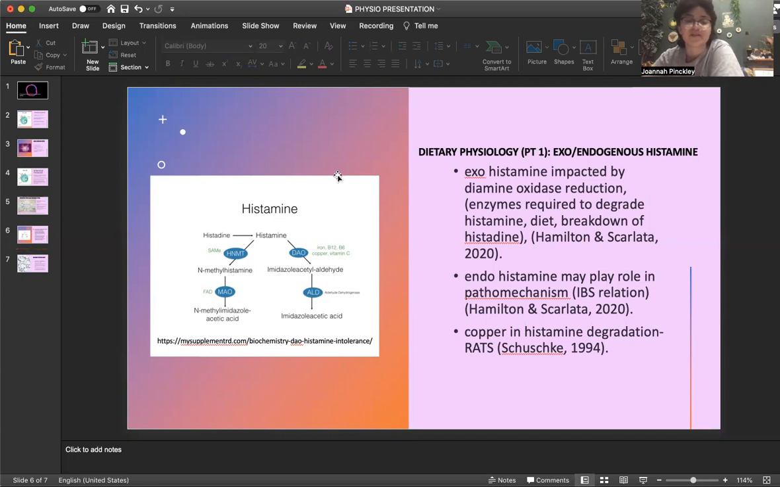So mast cells are typically activated in the GI tract through FcεRI receptors. And these receptors are high affinity immunoglobulin receptors. And we talked about DAO earlier. It breaks down histamine, and its reduction results in a histamine sensitivity.